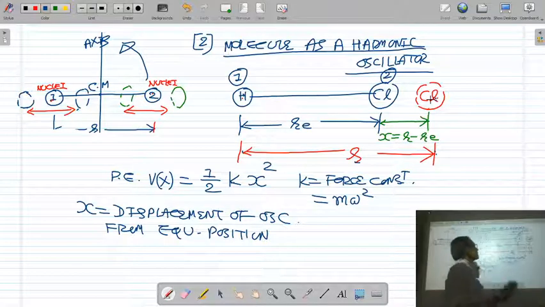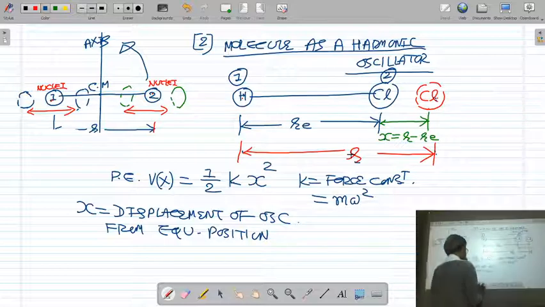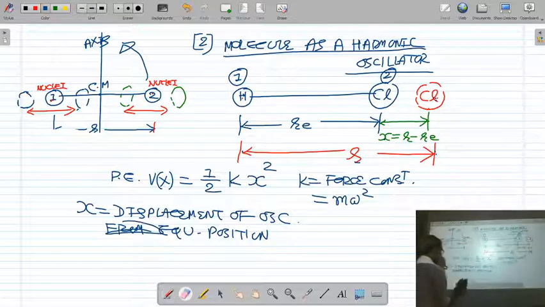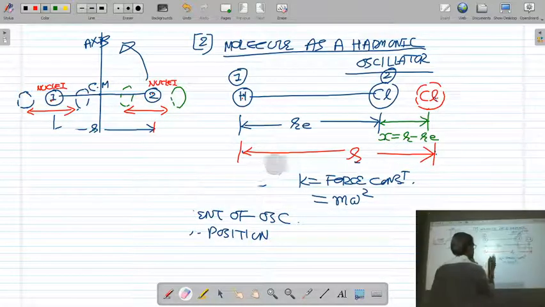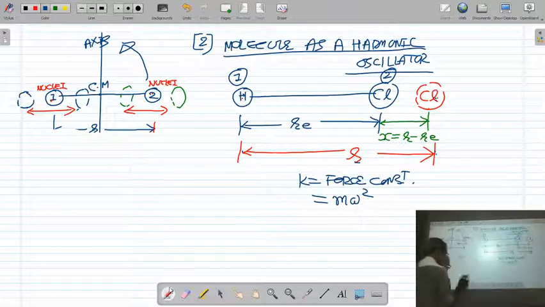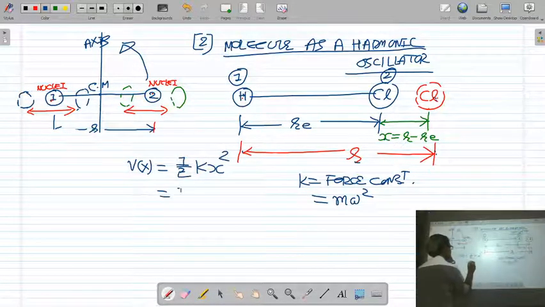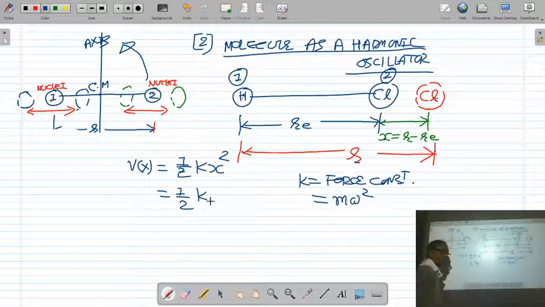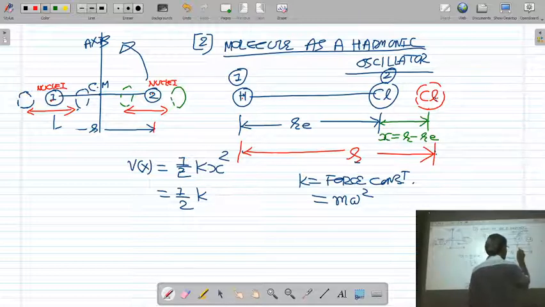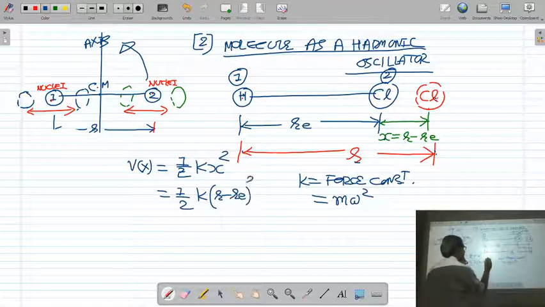In the diagram I have shown the displacement of the Cl nuclei, x is equal to r minus Re. So the potential energy is half kx square, with k the force constant and x equal to r minus Re.